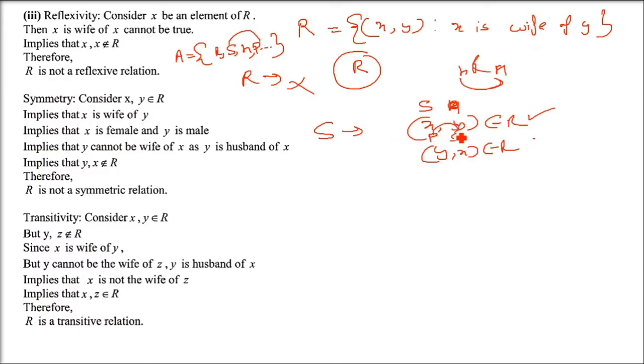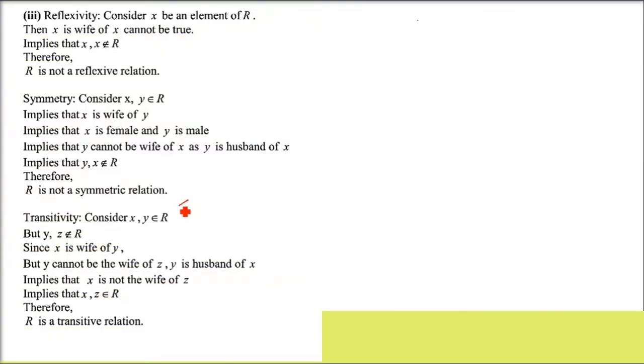Pooja is wife of Sham. Now, if Pooja is wife of Sham, is Sham also wife of Pooja? No, Sham is the husband of Pooja. So if the first is true, the second cannot be true. One is male, one is female. One can be wife of another, the other person can only be husband of the other. As I told you, it is not symmetric and it is not reflexive.